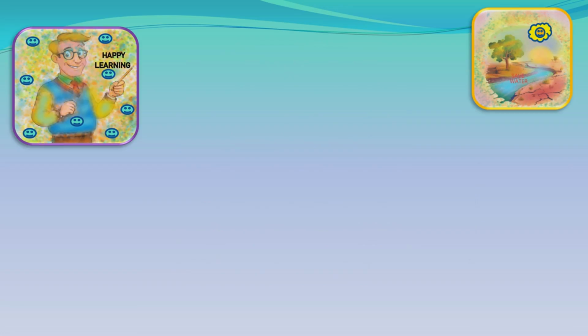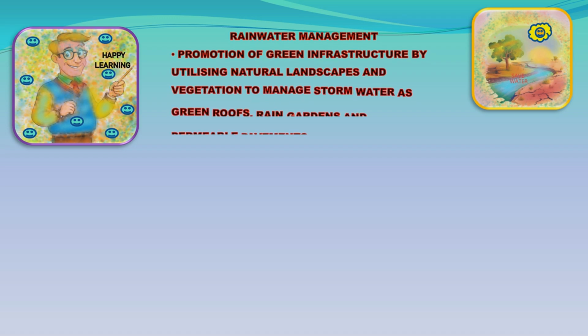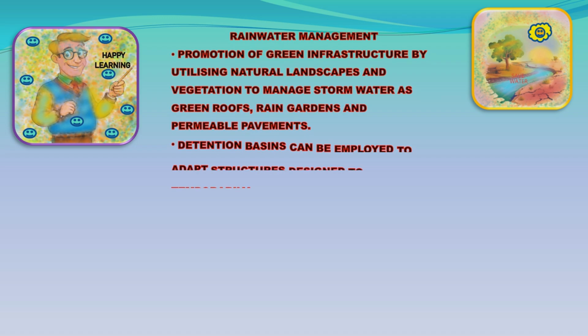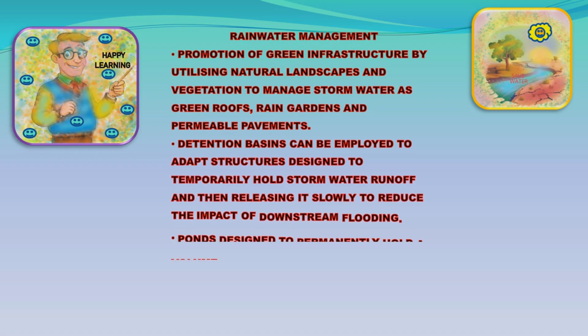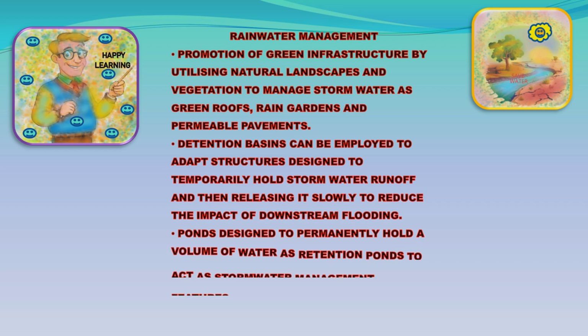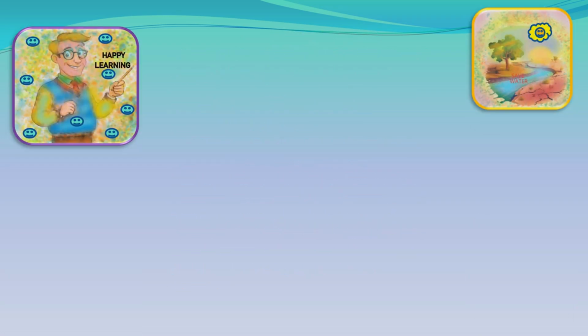Promotion of green infrastructure by utilizing natural landscapes and vegetation to manage stormwater, such as green roofs, rain gardens, and permeable pavements. Detention basins can be employed as structures designed to temporarily hold stormwater runoff and then release it slowly to reduce the impact of downstream flooding. Ponds designed to permanently hold a volume of water act as retention ponds and stormwater management features.